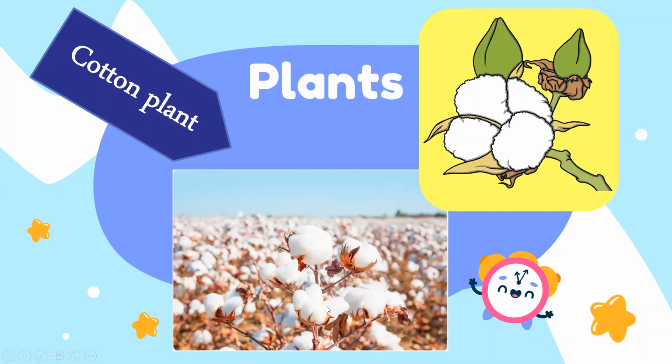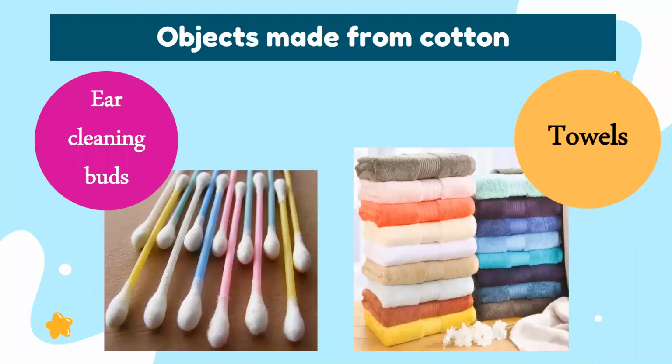What happens here is that they pull away these white parts and then they manufacture them, or they use them to make for us several objects that we can use. Okay, let's start thinking about the objects that are made from cotton. First example that we have here is the ear cleaning buds. You know the ear cleaning buds that we use to clean our ears with? They are made from cotton.